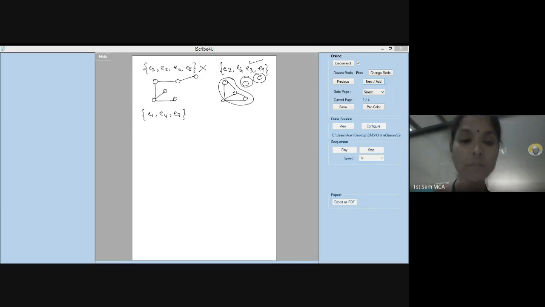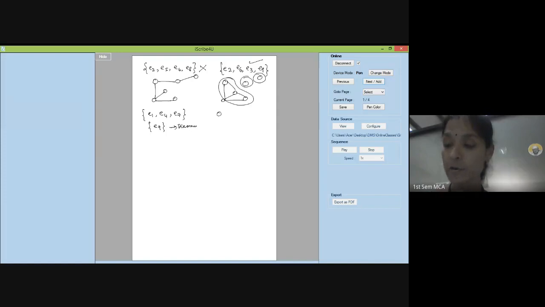A cut set need not be a set of edges always. It can be a single edge also. For example, I will take E9. E9 will also disconnect your graph. It is called a cut edge. You don't call it a cut set, but you call it a cut edge. What will happen if you remove E9? Your graph will look something like this.